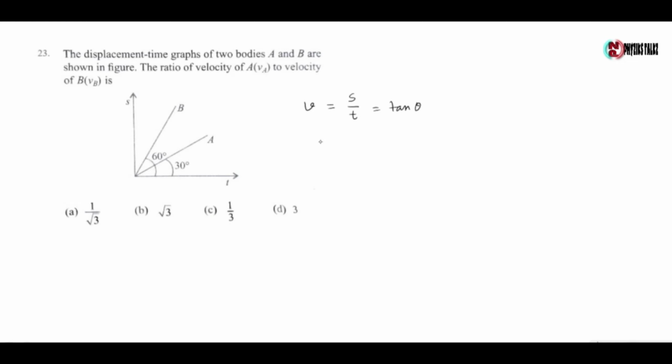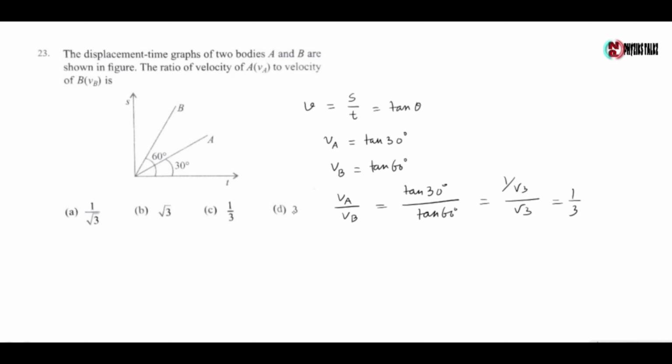Now the velocity of the first body vA is equal to tan 30 degree and the velocity of the second body vB is equal to tan 60 degree. So the ratio of their velocities vA by vB is tan 30 by tan 60 degree, which gives (1 by root 3) by root 3, which gives 1 by 3. So the ratio of vA and vB is 1 by 3. So the correct option is option C.